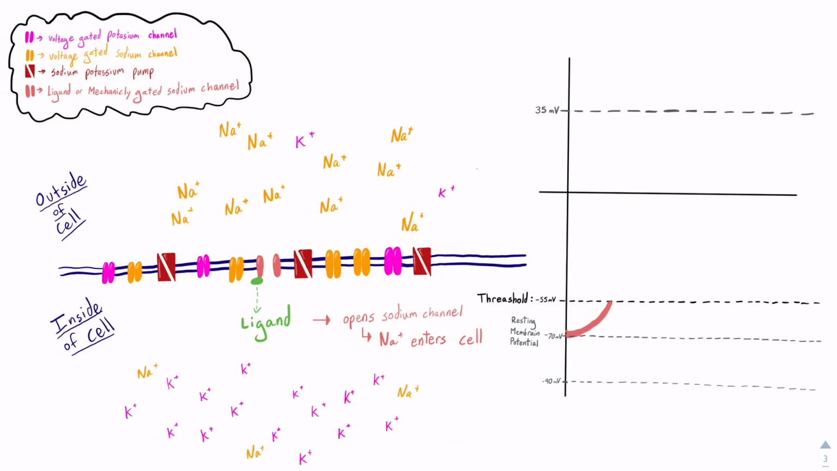This signal would be in the form of a ligand opening a sodium channel or a mechanically gated sodium channel opening. This would cause sodium ions to rush into the cell because the inside of the cell is negative and the sodium is positive. And you know what they say, opposites attract. The positive sodium ions entering the cell make the overall membrane potential more positive as it depolarizes.